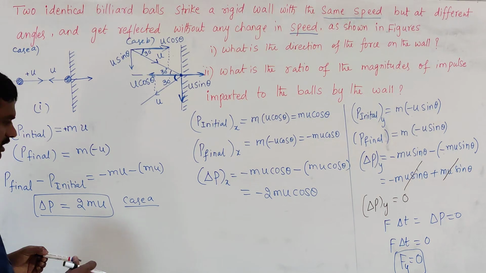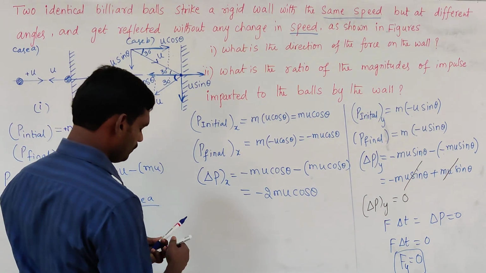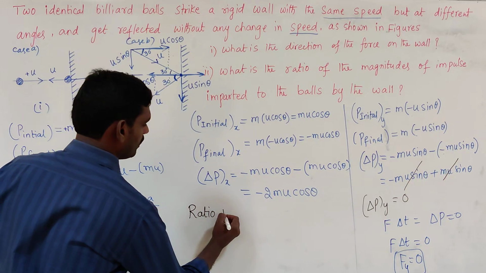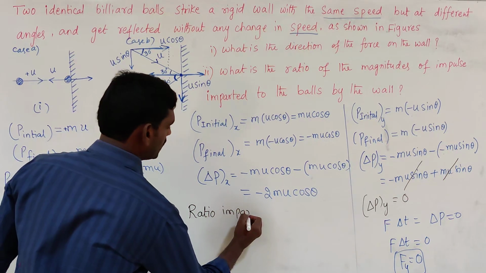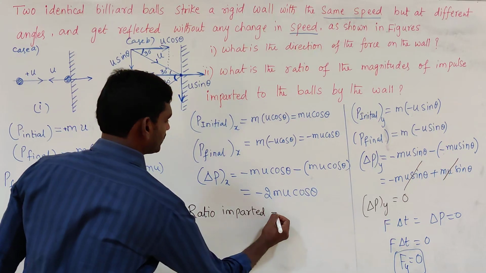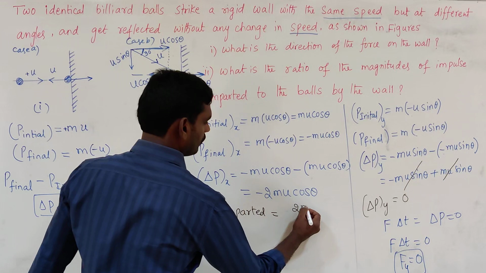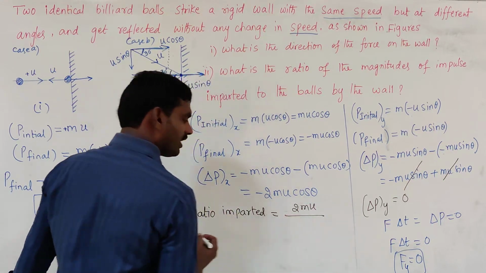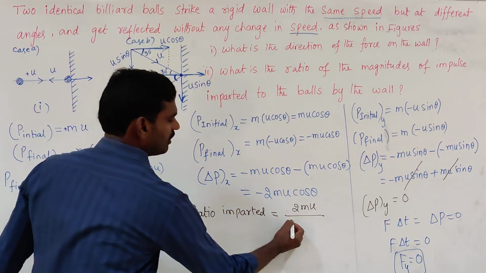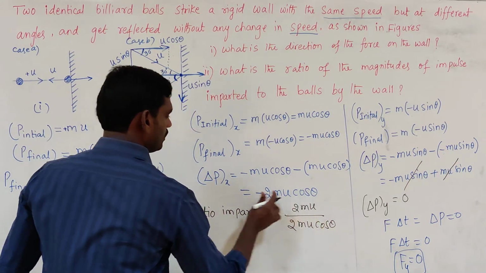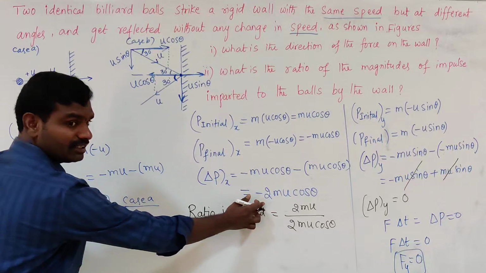So now the ratio of impulse imparted in both cases: in the first case, the magnitude of impulse is 2 mu, ratio to the second case 2 mu cos theta. So the ratio of this one and this one.